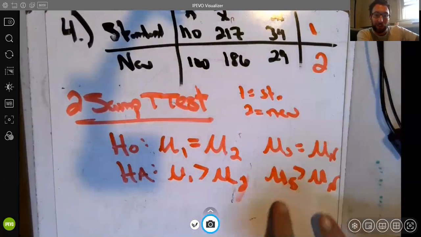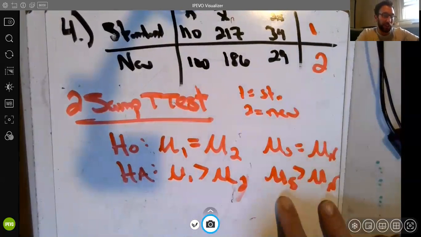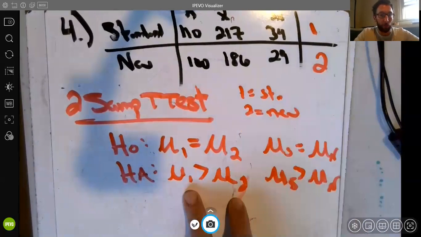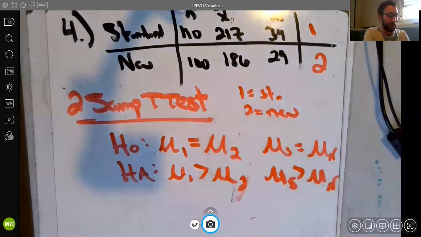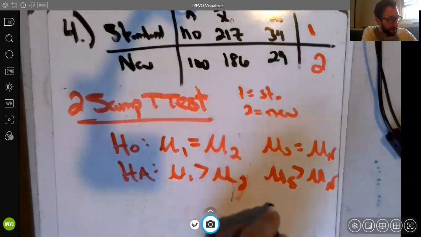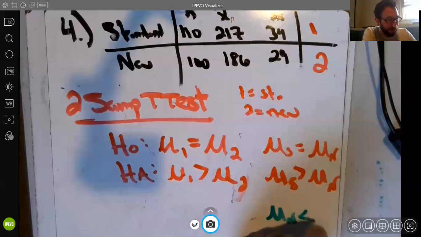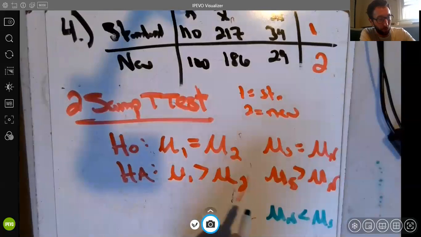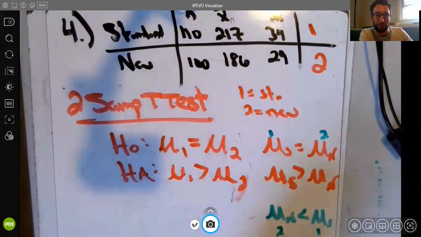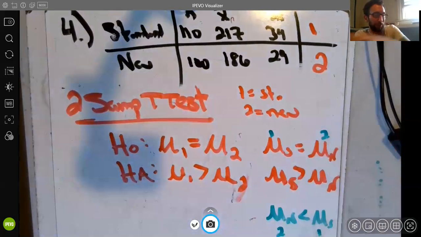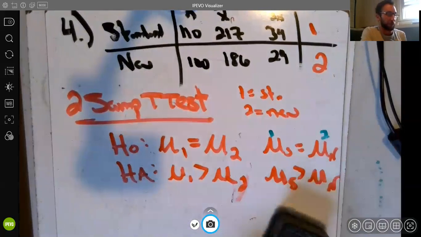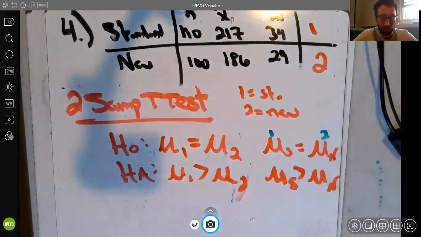So maybe with the S's and N's, it's easier to see that the new is less than the standard. Maybe with the 1s and 2s, that's not as clear. But again, the 1s and 2s are what we're going to see on the calculator, so that's why I like that. I could have also written mu n less than mu s. The reason I don't like to do that is because this is my group 1 and this is my group 2 in my null, but then this is my group 2 and then my group 1 in my alternative. So that's backwards, and I would not recommend doing that. The idea is correct on paper, but I would be worried that some people would mess up their p-value and their alternative hypothesis in the calculator.